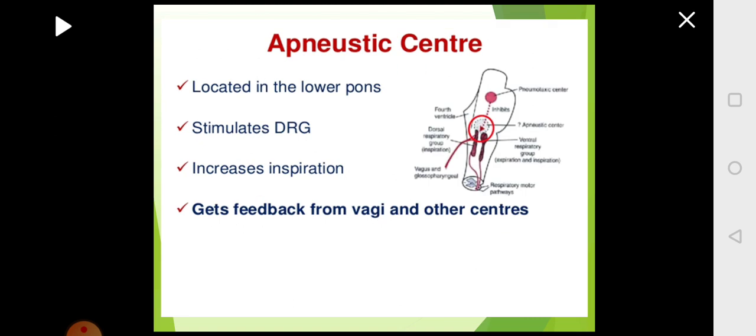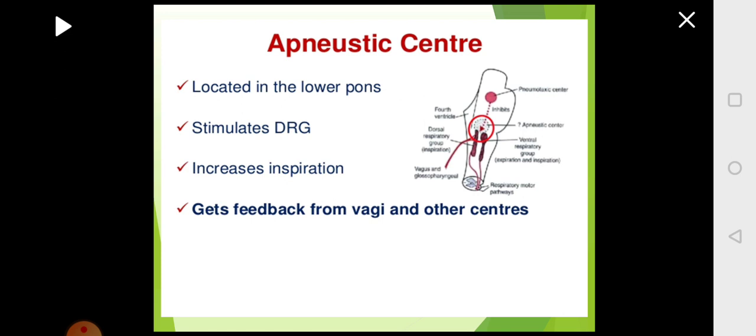So that was about the medullary center, and in that the pre-Botzinger center is the one which is setting the rhythmic pace of respiration, and the other centers will control the rate of respiration depending upon the activity of the body. Oxygen requirement at rest is different. Oxygen requirement at routine activity is different, and oxygen requirement when you are doing some physical activity like running, walking, that will be different. All that will be mapped and controlled by this center, that is the medullary center.